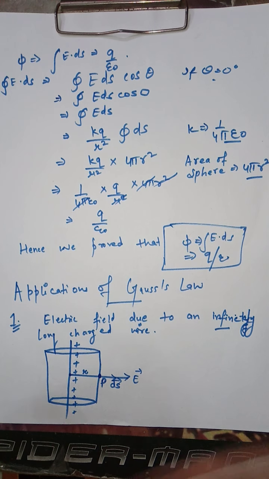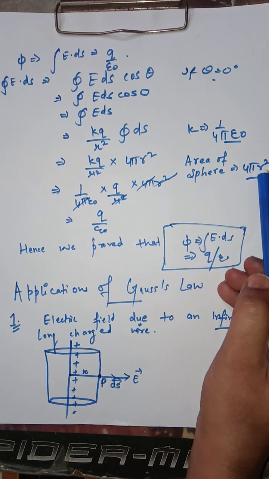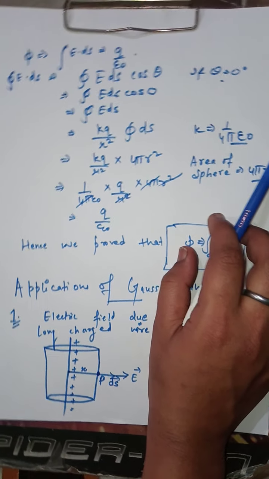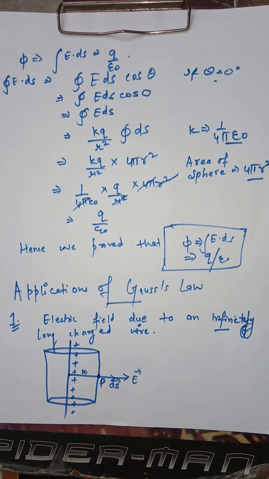And as we know from mathematical formulas, the area of a sphere is equal to 4 pi r square.